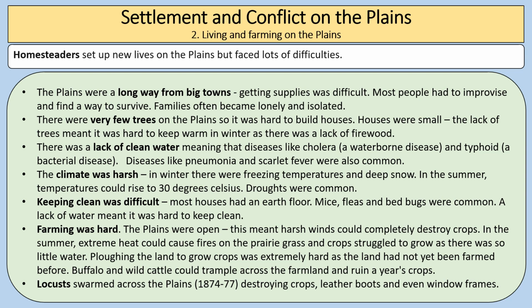We already know that there was a lack of water on the plains. It was difficult to get hold of. There wasn't a lot of rainfall. And this meant that diseases like cholera, a waterborne disease, and typhoid, a bacterial disease, spread quite quickly. Diseases like pneumonia and scarlet fever were also common.